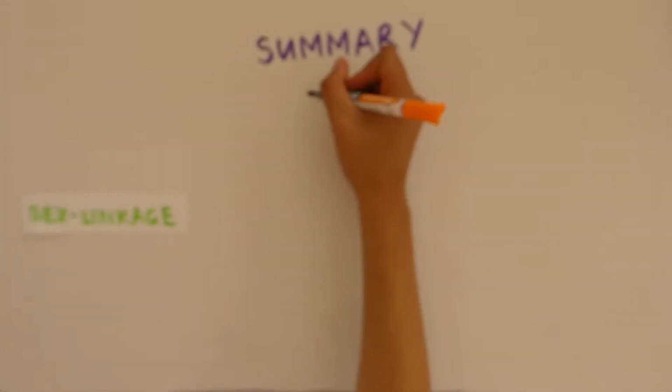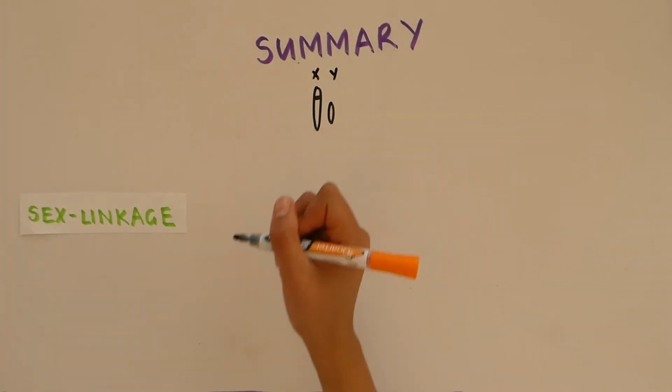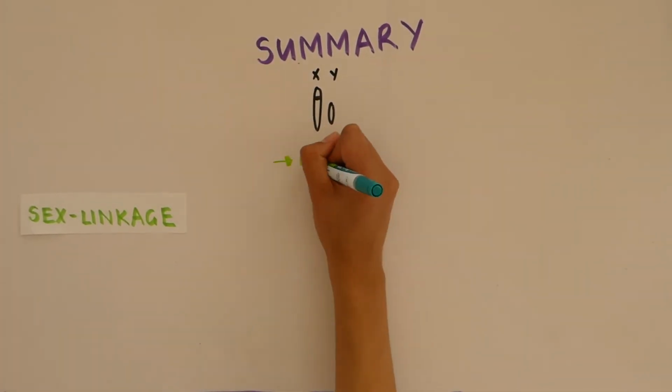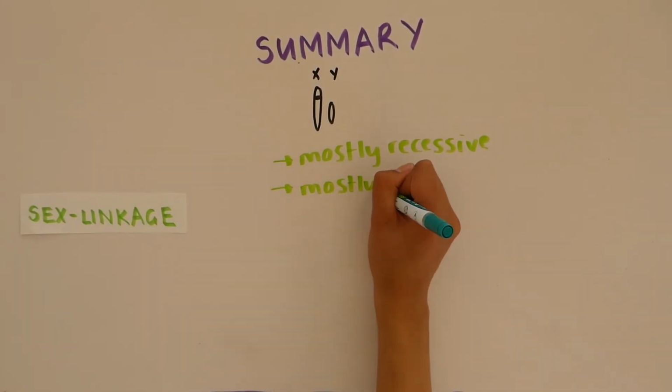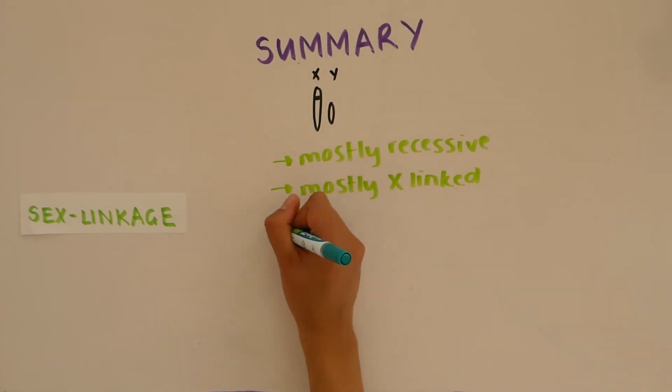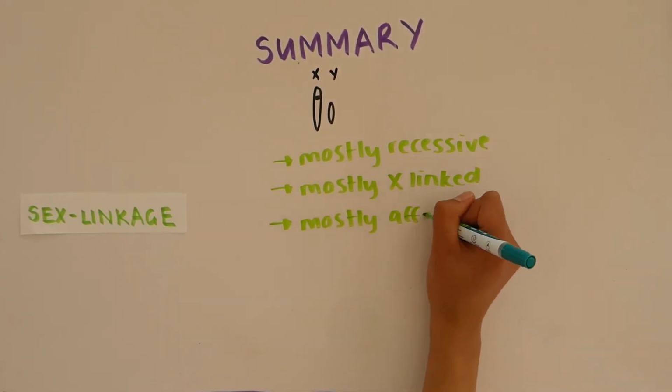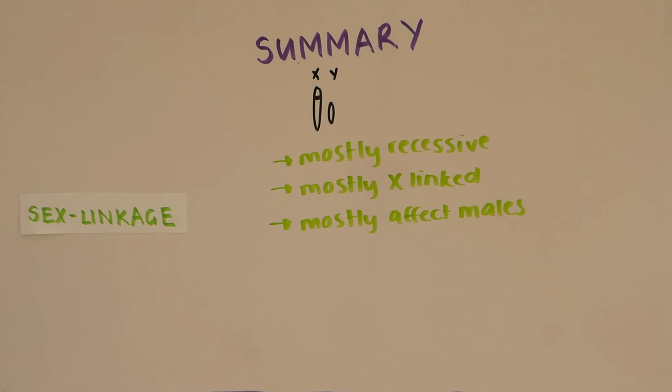Although sex linkage can't be included in the above example, it's important to remember that all sex-linked diseases are caused by genes located on the sex chromosomes. Most sex-linked characteristics are recessive. Most sex-linked diseases are X-linked, and sex-linked diseases mostly affect males.